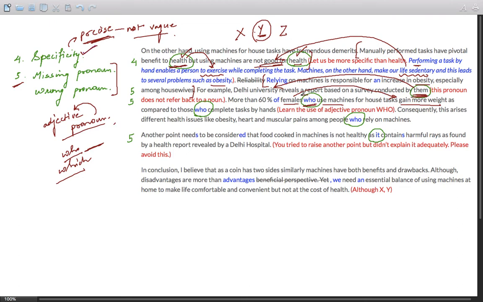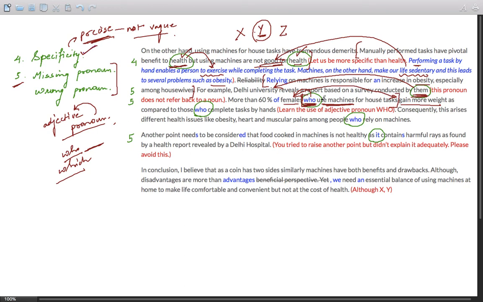So you need to make this part of the sentence as a quality of females. Which females? So females who. This is an adjective pronoun. Who refers back to females, and this part gives quality of those females. So females who use machines for household tasks, they gain more weight.